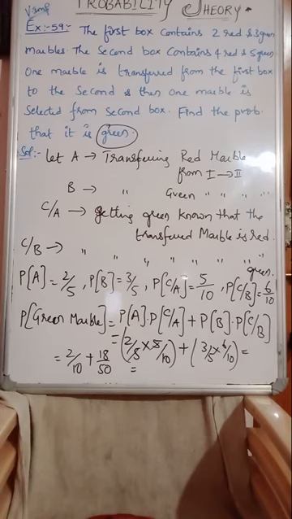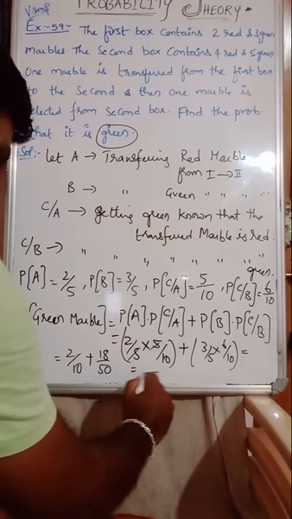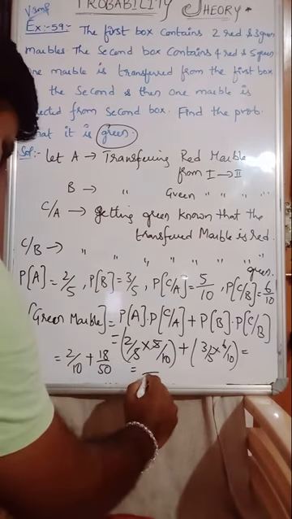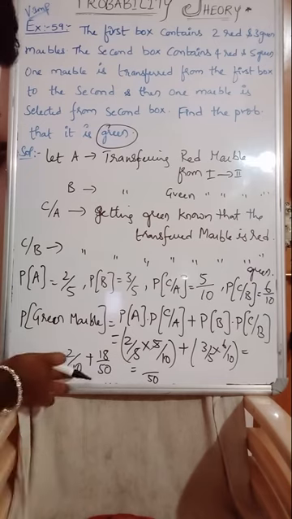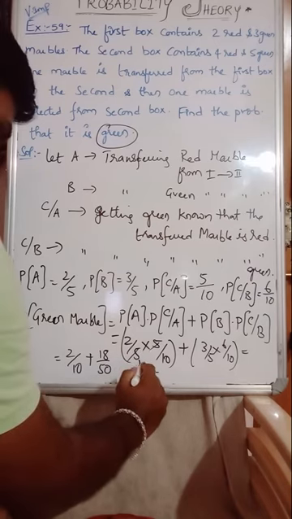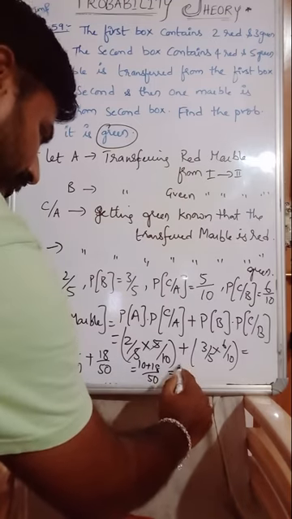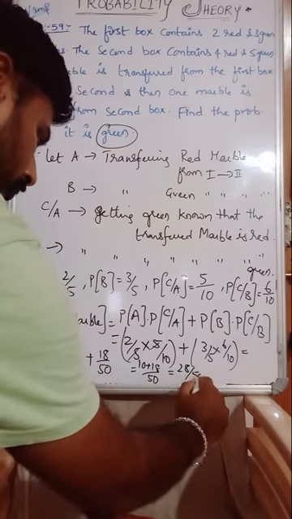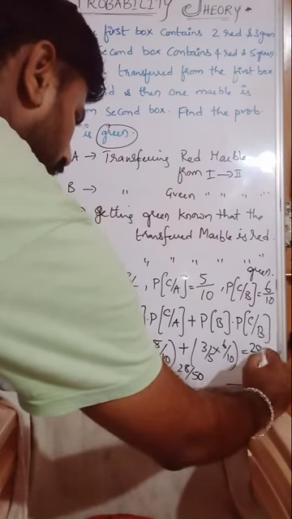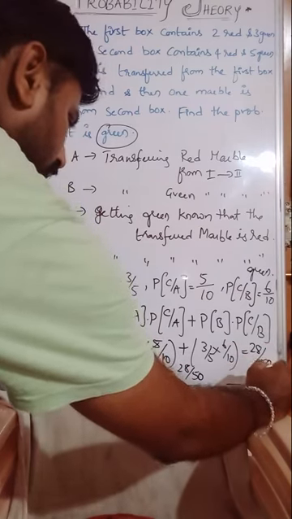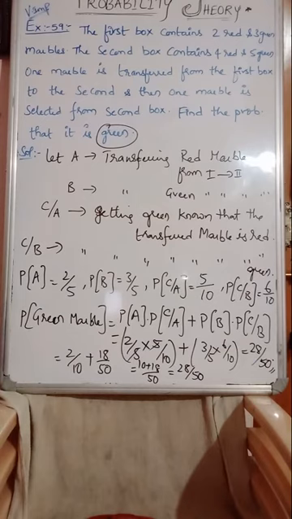Then find out the LCM. So 2 by 10 plus 18 by 50. So LCM will become 50. 10 5s are 50, 5 2s are 10, plus 18. What would be the final answer? 28 by 50.